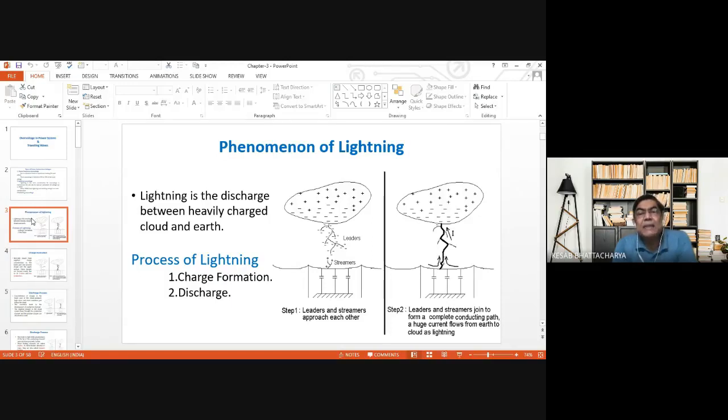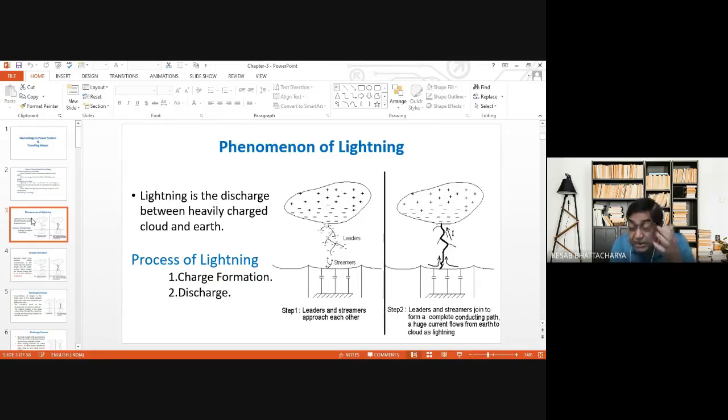Now, as seen from the diagram, lightning is nothing but the discharge between a heavily charged cloud and earth. The process of lightning can be divided into two parts, that is charge formation and discharge.